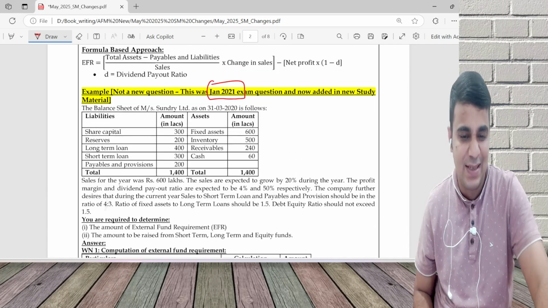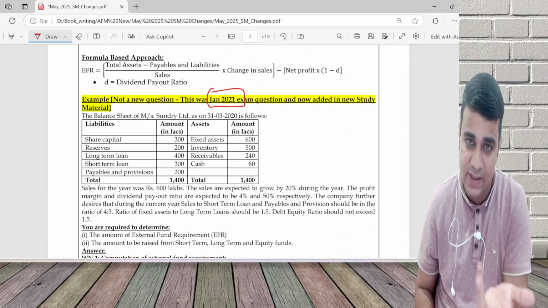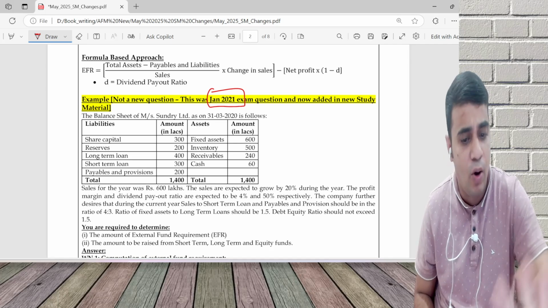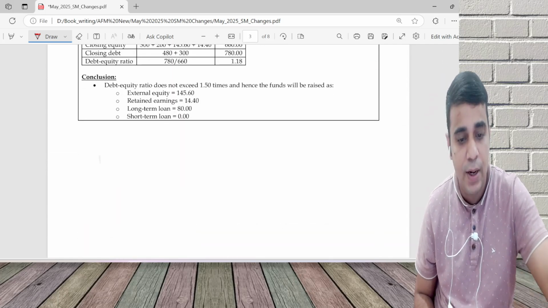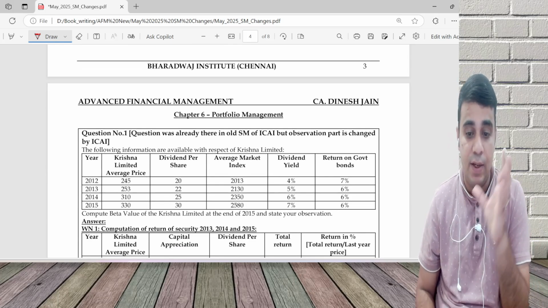The numbers are slightly different in the ICAI SM. It is 300 lakhs in my material, as I have copied the same question. In the ICAI SM it is 3000 lakh. Just one extra zero is added to all the numbers. So Chapter 1, no changes. Chapter 2, no change. 3, no change. 4, no change. 5, no change.